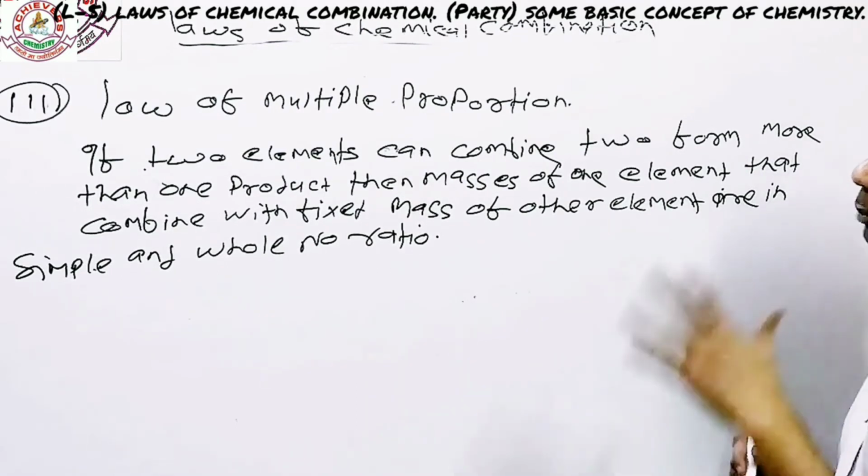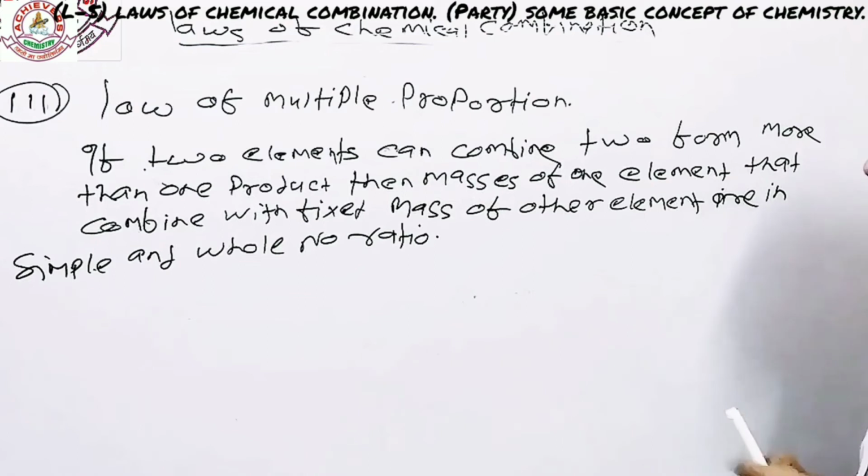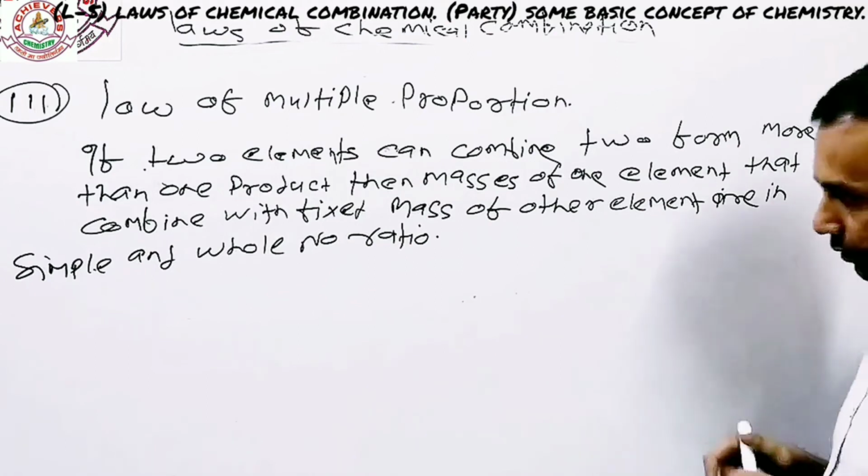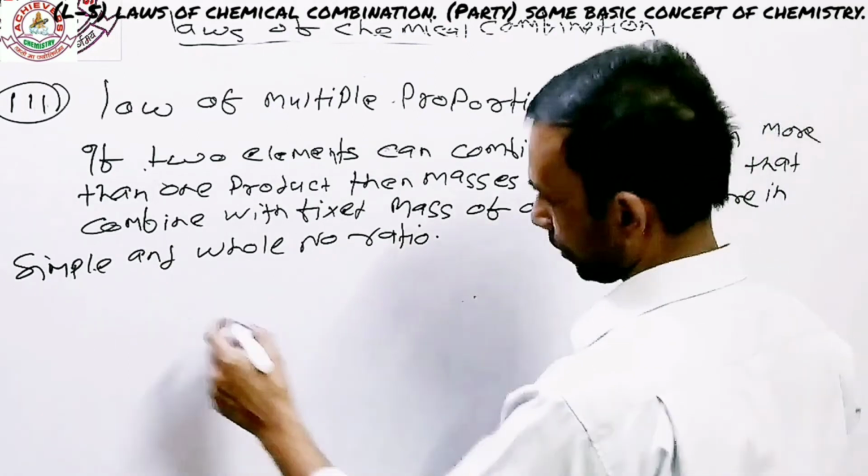Let's repeat it back. If two elements can combine to form more than one product, then the masses of one element are going to be fixed while the other will be in a simple and whole number ratio. Let's take example to get through the whole topic.